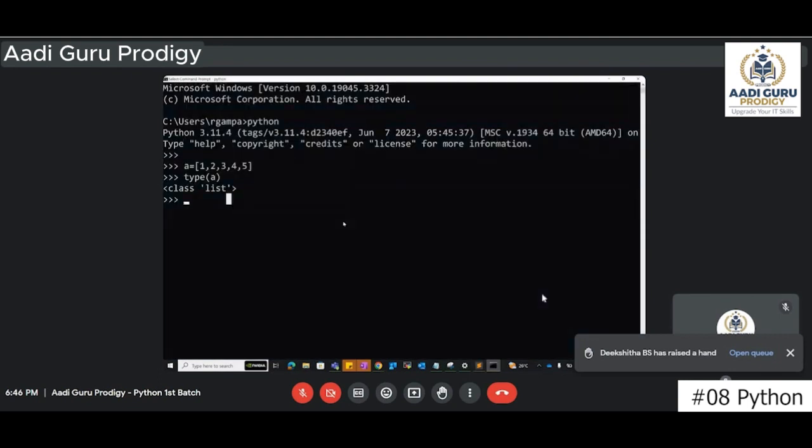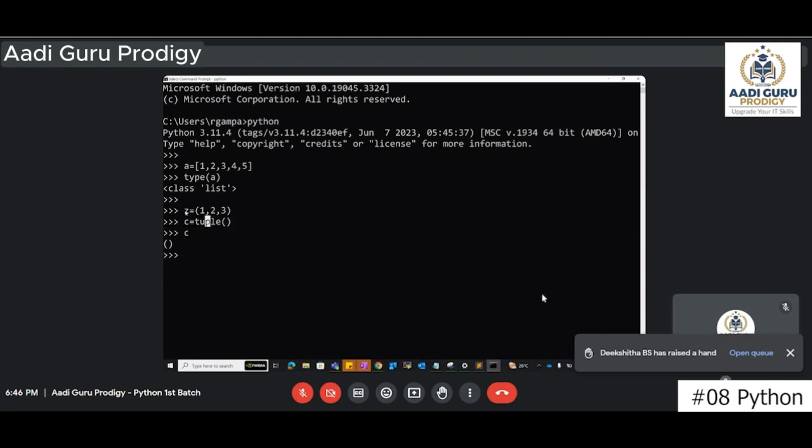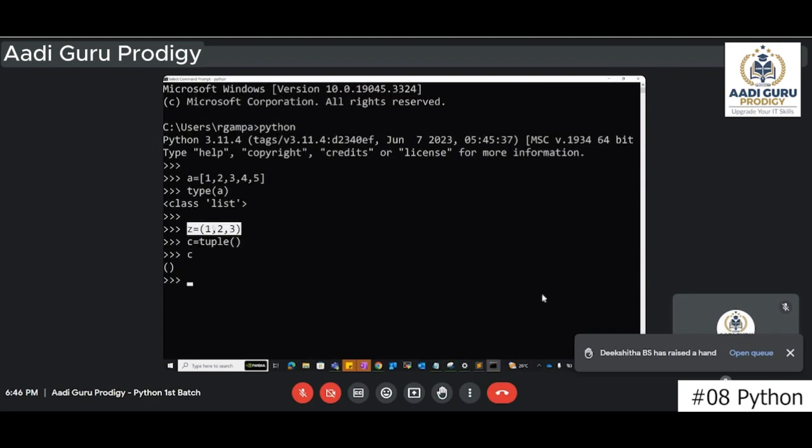So for example, if you want to create a tuple, z equals to 1, 2, 3. This is how you can create a tuple, or c equals to tuple(). This is one way to create a tuple, and the other is with the help of the tuple function. So this is a function, a tuple function. With this function you can also create an empty tuple.